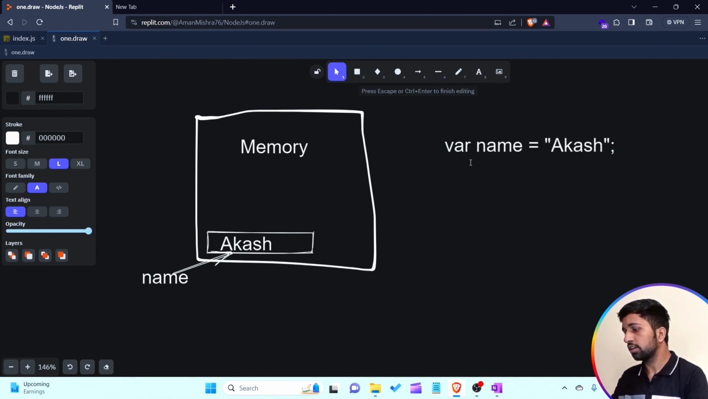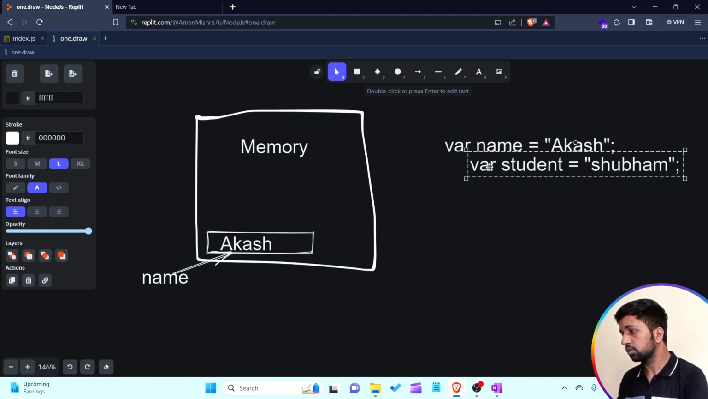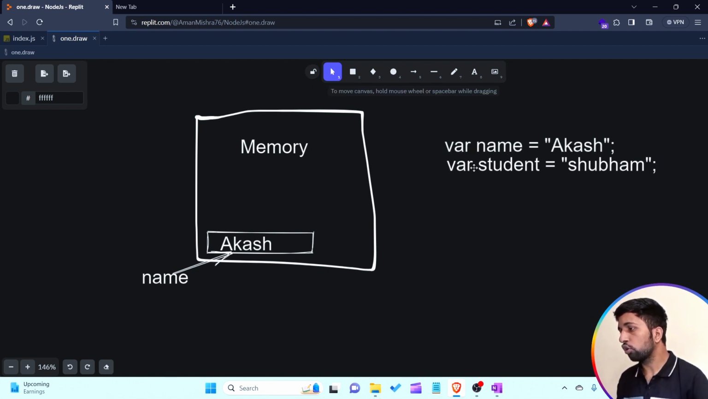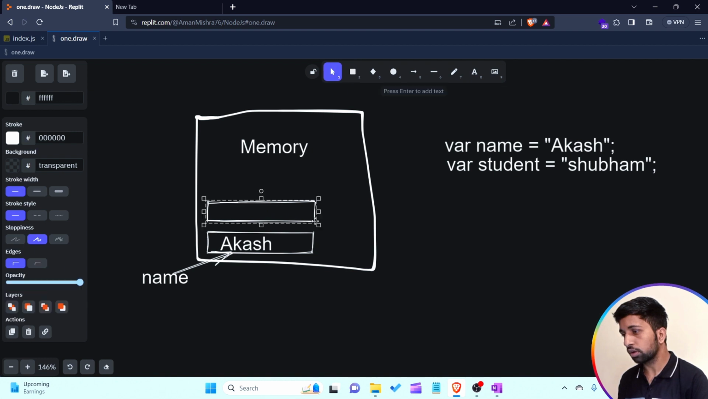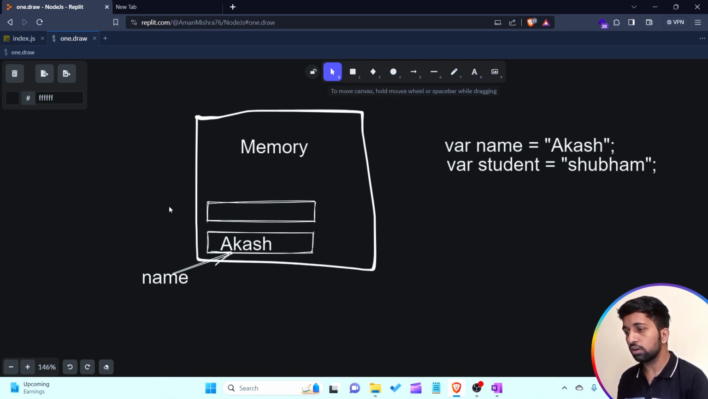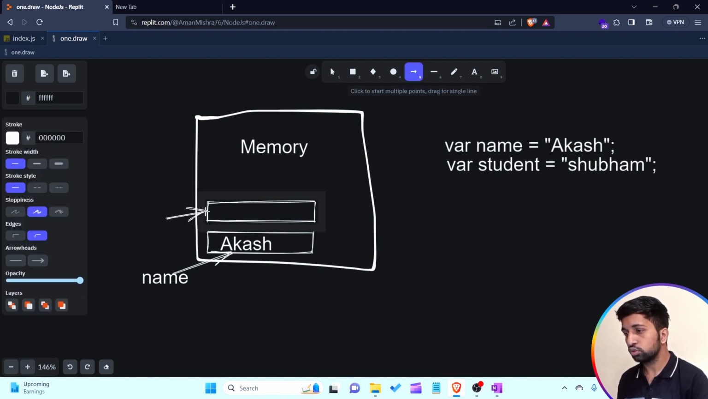variable here, like var student is equal to Shubham, and a semicolon. You can see how I'm writing here. I'm creating another variable named student, which contains a string value, Shubham. So how is it stored in memory? Same here. In memory, it looks like this. And what is the name of the location? This second block is student.